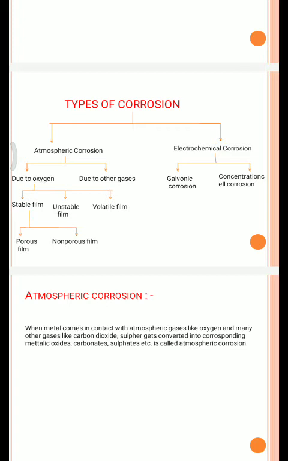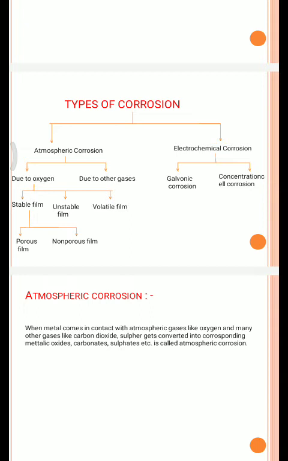Again, the corrosion due to stable film is divided into two types, porous film and non-porous film. Porous film corrosion is called the non-protective type of corrosion, whereas non-porous film corrosion is called the protective type of corrosion. Why is this so? Because in porous film, metal comes in contact with oxygen and gets converted into metal oxide.